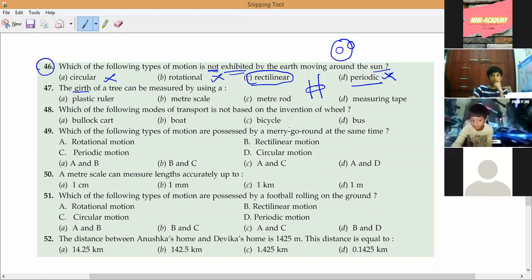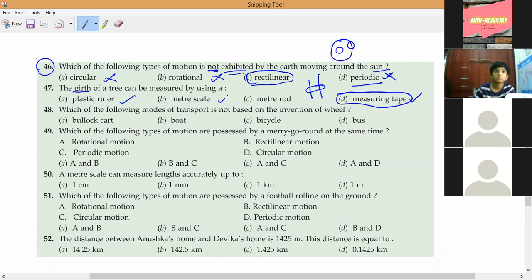So how can you measure it, Sanat? Measuring tape. That is very good. Measuring tape is the correct one, because the plastic ruler, meter scale and meter rod cannot bend. These are used for measuring straight, linear objects. But the girth of a tree, let me imagine this is the tree, how big it is, is circular in shape, correct or not? That is why we use a measuring tape. Understand, Narayan? Sanat? Any doubt you can ask?